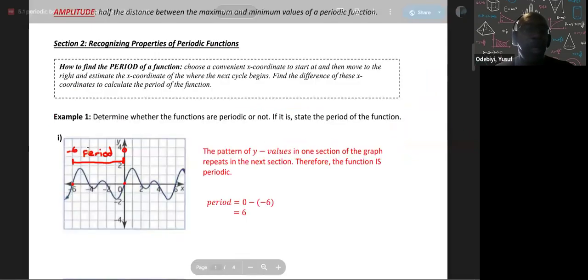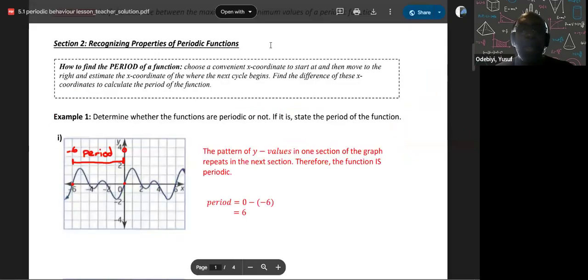So here's example one. If you look at this curve, it's your periodic function, but you can see when it gets to here, then it repeats. Because it repeats from here, I can look at it from here to here as my period. That's my distance.